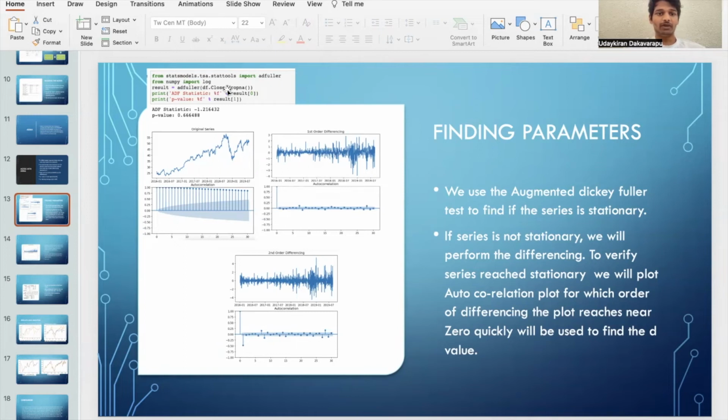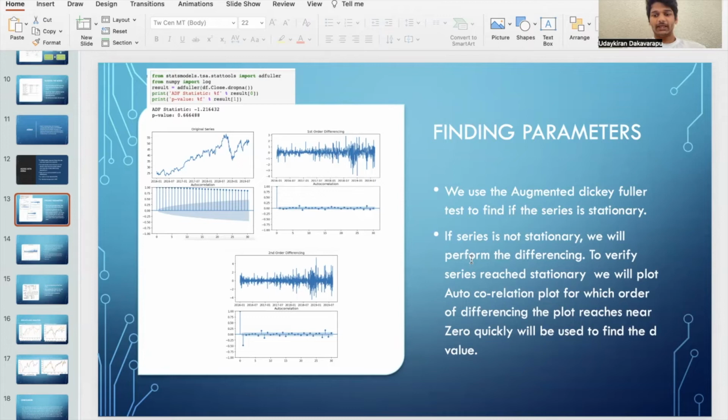Now, we have performed the augmented Dickey-Fuller test on our training data. As you can see, we got a P value of 0.6, which is very much greater than 0.05. So we need to perform differencing to make the time series data stationary.